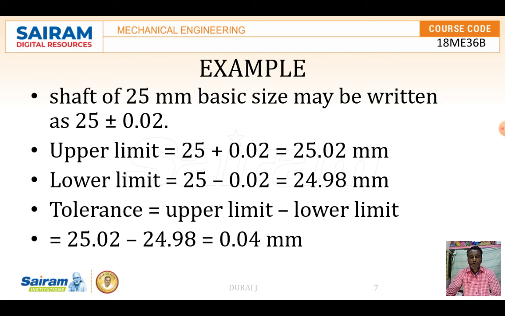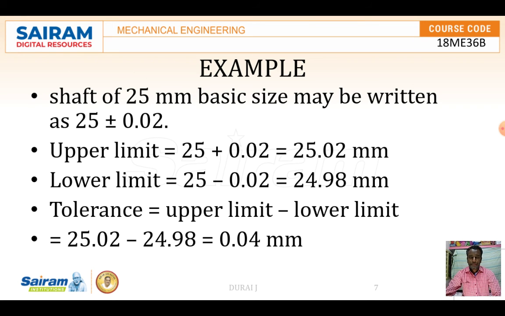Suppose it goes less than 24.98, we directly reject the component. These are examples for tolerance and limit sizes.